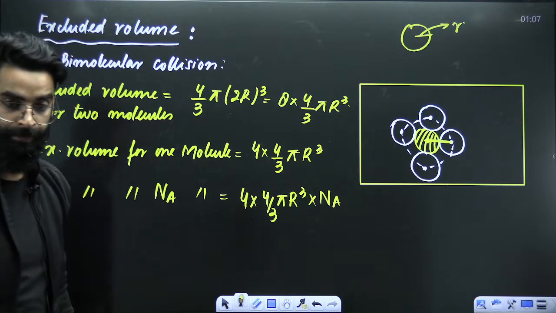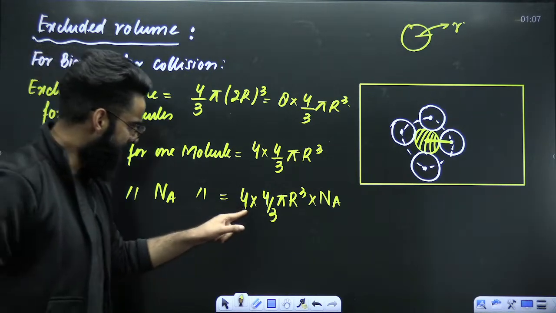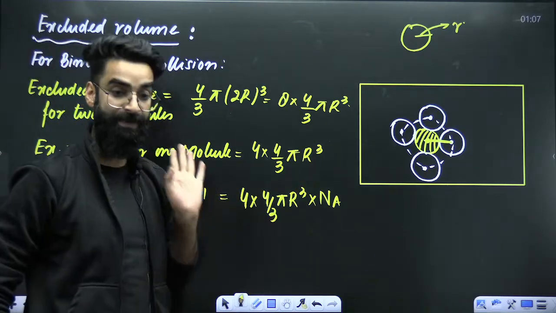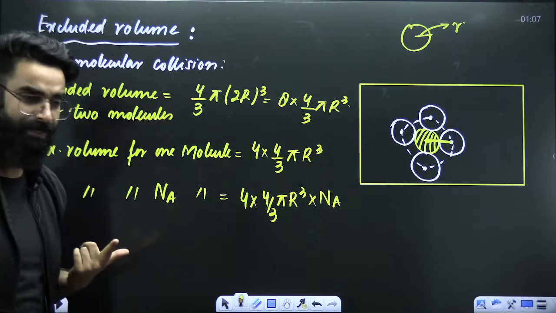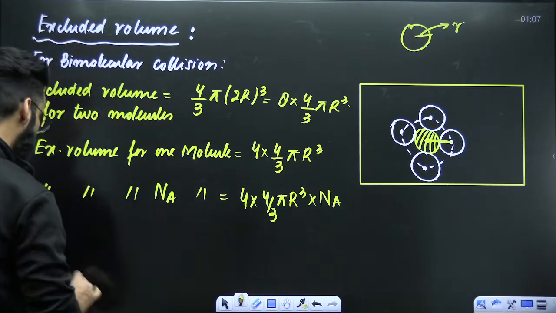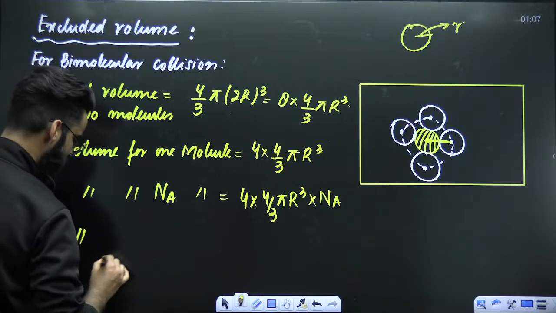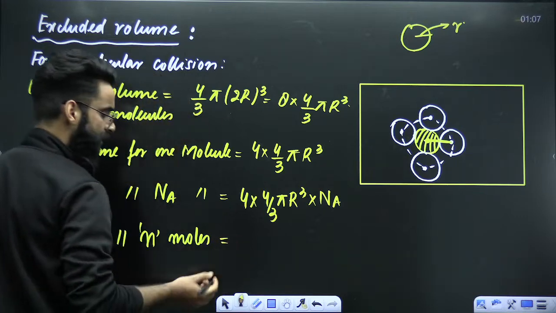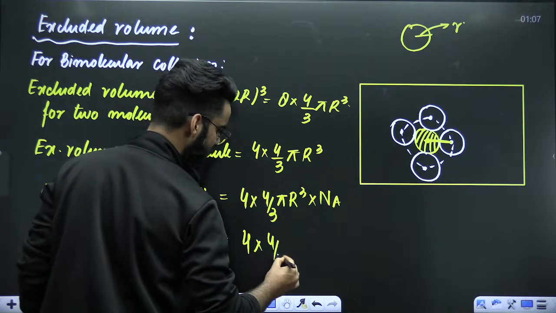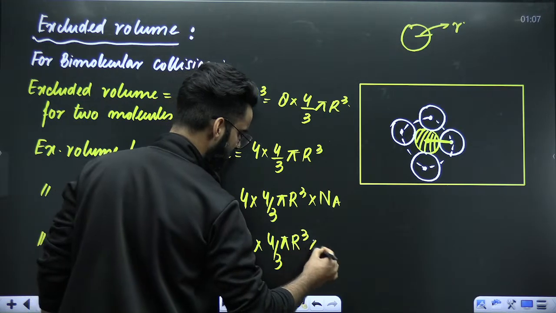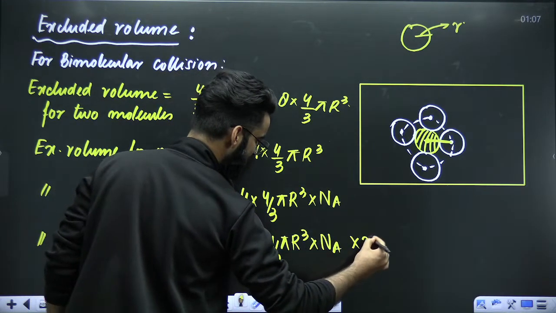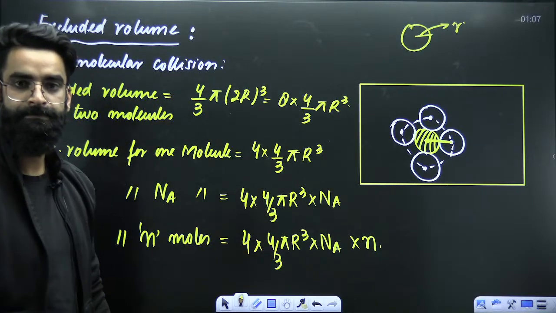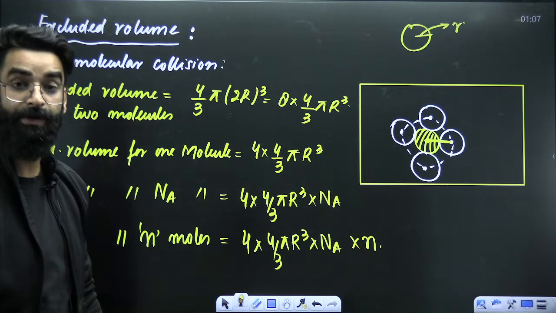Now you have to think. This is the excluded volume for Na molecules, or I can say this is the excluded volume for 1 mole of gas. Na molecules means 1 mole of gas, right? If this is the excluded volume for 1 mole of gas, what about the excluded volume for n moles of gas? It will be 4 multiplied by 4 by 3 pi r cube multiplied by Avogadro's number multiplied by n, right?